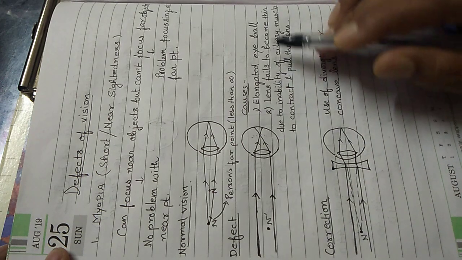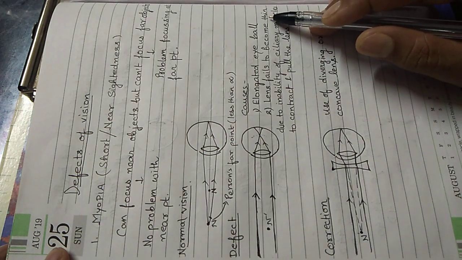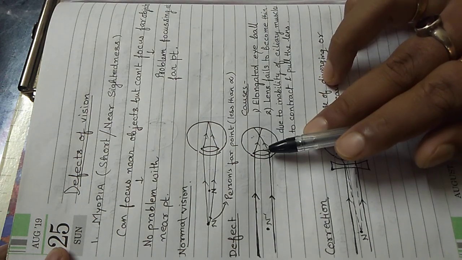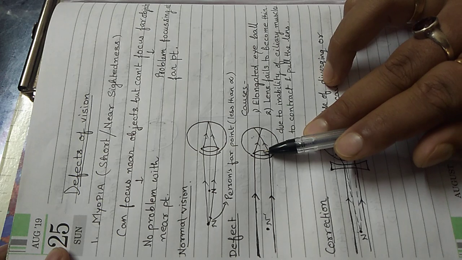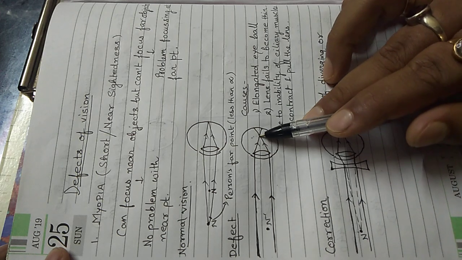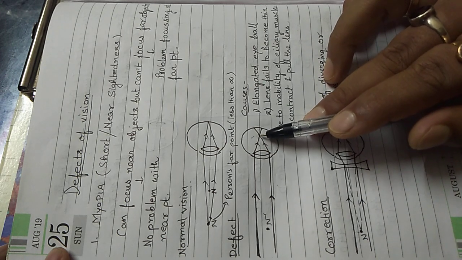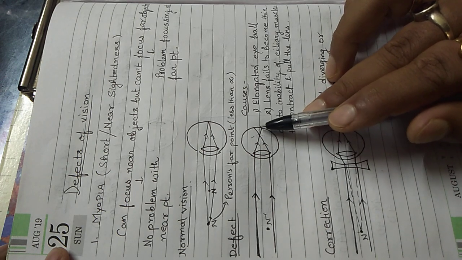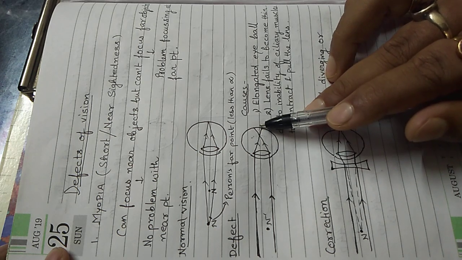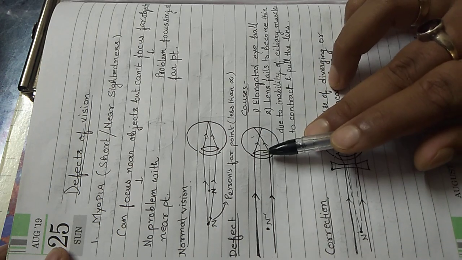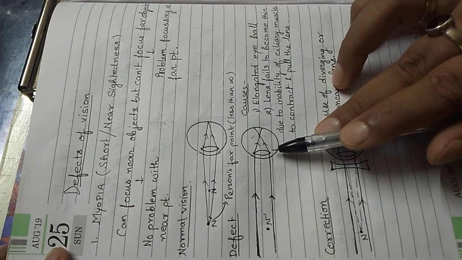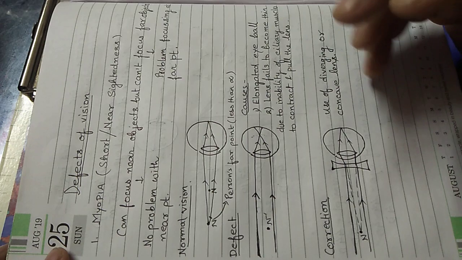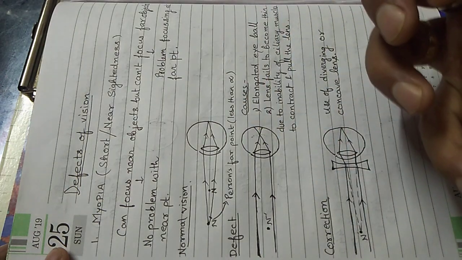The second cause is that the lens fails to become thin. When the rays are meeting nearby, it means the lens is thick and has a shorter focal length. That's why they are meeting here. The focal point should have been here, at a much farther distance. It means the lens should have been flat, and for the lens to remain flat, the ciliary muscles should be in a relaxed position.